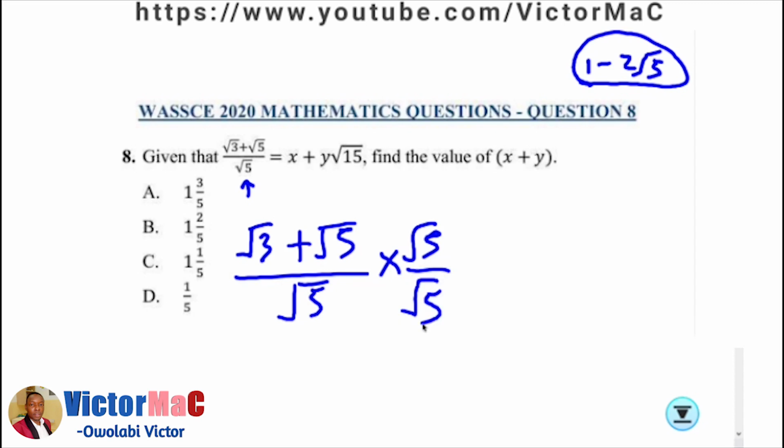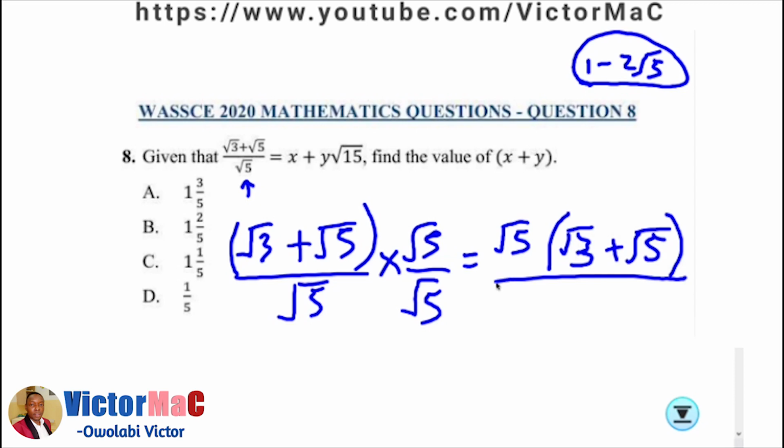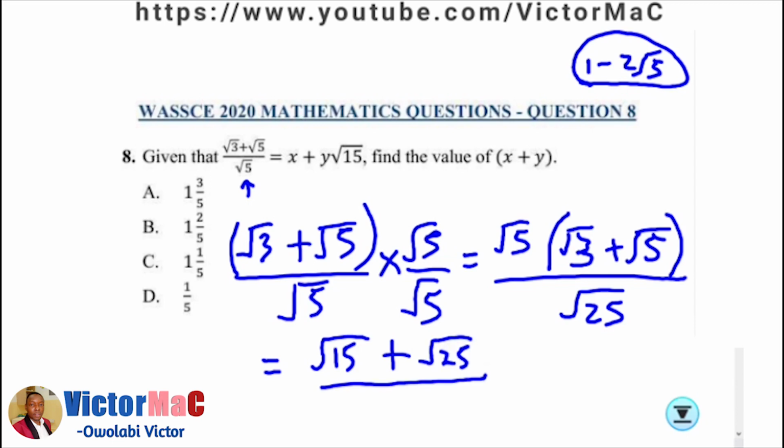So on expansion we're going to have root 5 multiplied by the whole of this, so we have root 5 into root 3 plus root 5. Root 5 times root 5 will give us root 25 at the denominator. When we expand the numerator, root 5 times root 3 is root 15, and root 5 times root 5 is root 25, which is 5. Root 25 at the denominator is also 5.